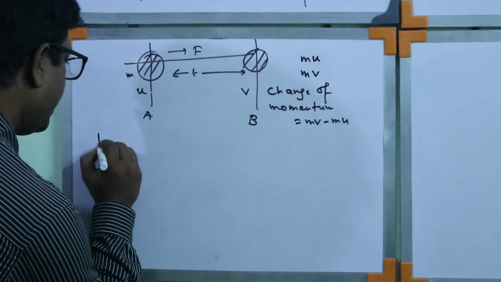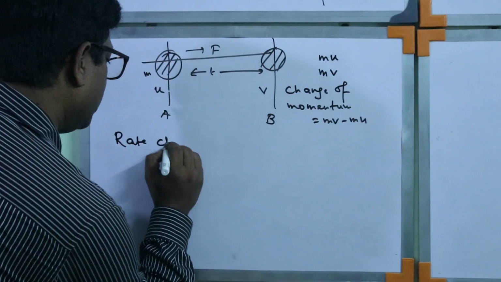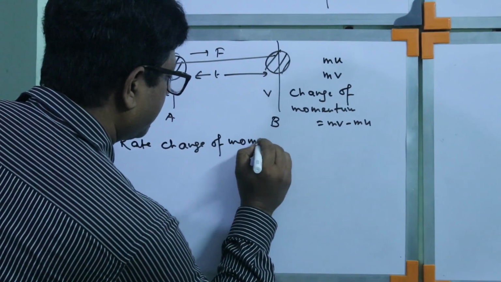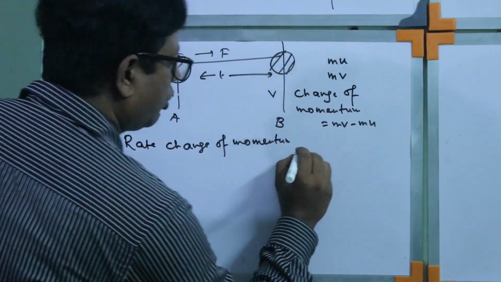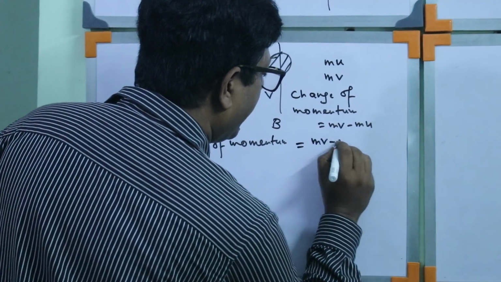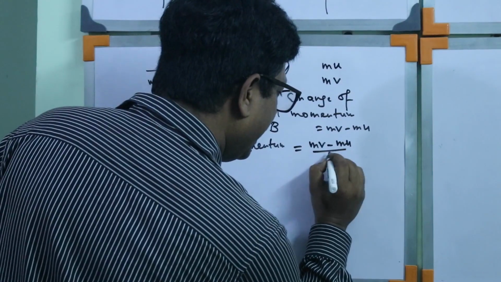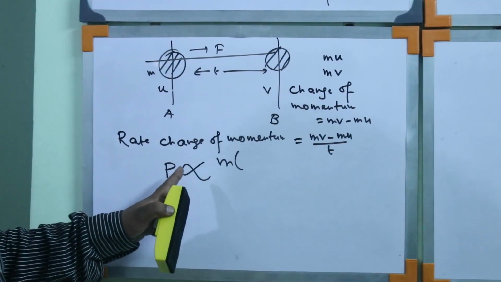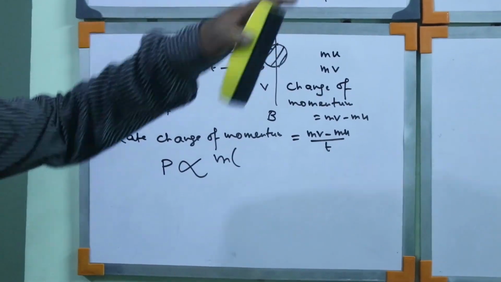So rate of change of momentum is equal to mv minus mu by time t. According to the second law of motion, force is proportional to the rate of change of momentum.